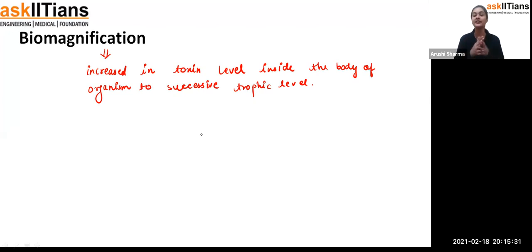So biomagnification is where the toxicity level is multiplied at every level. That means the main toxicity can be found in human beings, because we occupy the highest trophic level, if we say so. Not exactly, but the level of toxicity present inside us could be more compared to other organisms, plants and animals.